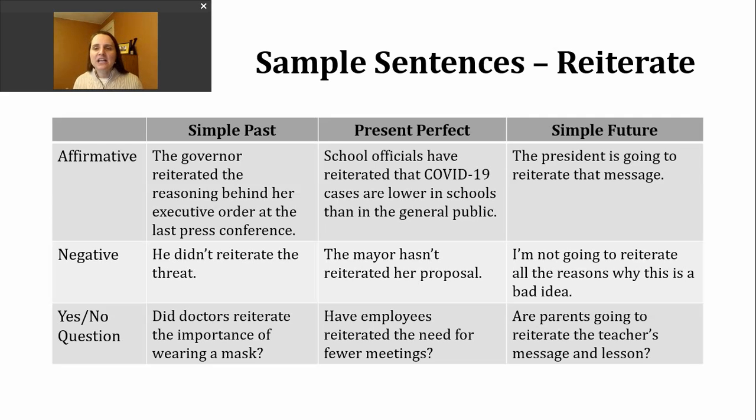Finally, let's make a yes or no question in the simple future. We'll start with be, then we'll have our subject, then going to, and the base verb. Are parents going to reiterate the teacher's message and lesson? So that's a question many have asked as more children are learning at home.